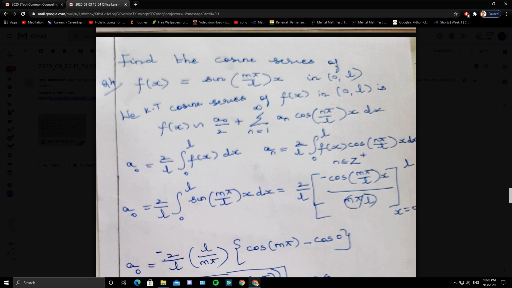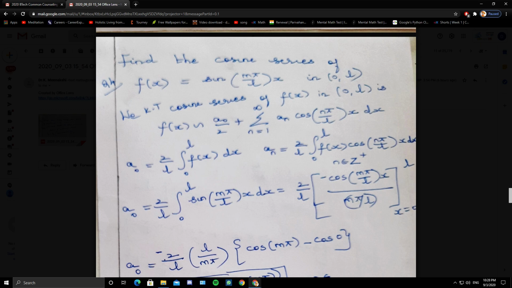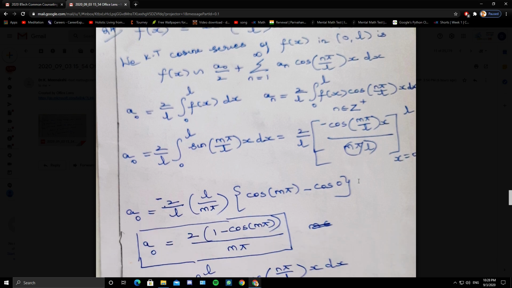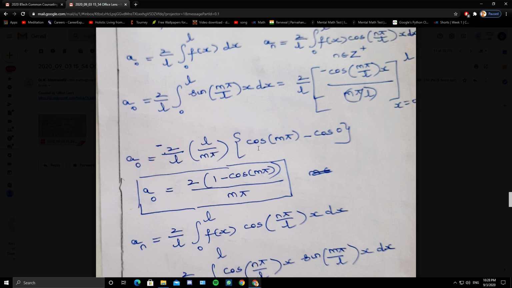So the integral of sine is minus cos of m pi by L x by m pi by L, x varying from 0 to L. So 2 by L, take the reciprocal, minus of L by m pi cos, when x takes the upper limit L, cos m pi, when x takes the lower limit 0, cos 0. So on simplification, you will get minus 2 by m pi (cos m pi minus cos 0). If you take minus inside, 2 times (1 minus cos m pi) by m pi.